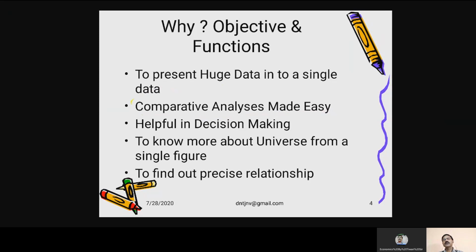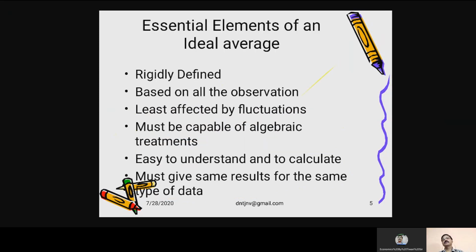It is also going to help us in comparative study. Comparative analysis becomes possible if you are having studies about central tendencies. You can use this data in your different economic decisions. Of course, in deciding different welfare policies, government can use this data of average. A shopkeeper can use this data for increasing his sales. It can be used to know more about the universe from a particular single figure. And to find out precise relationship between two or more variables.